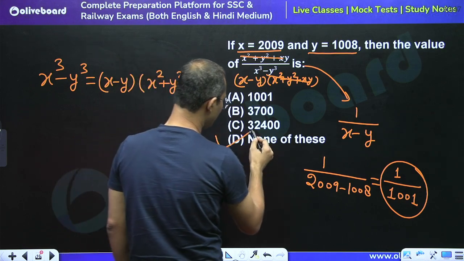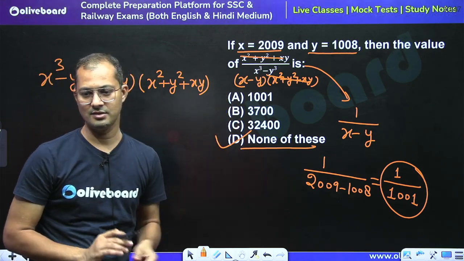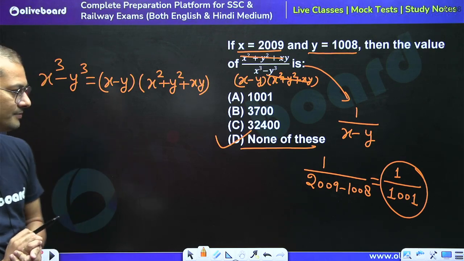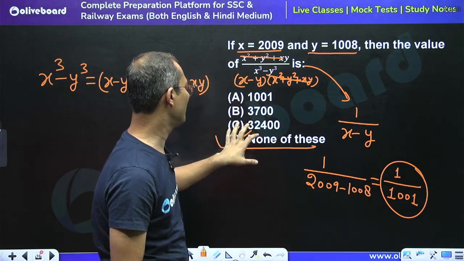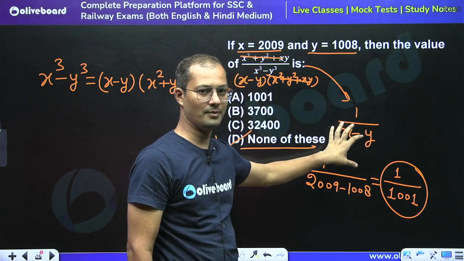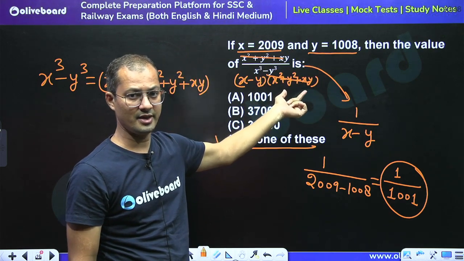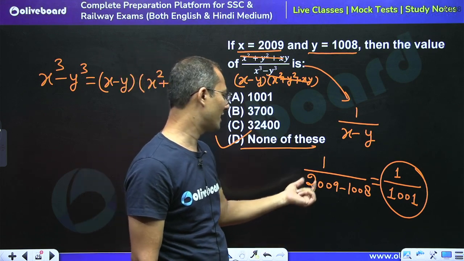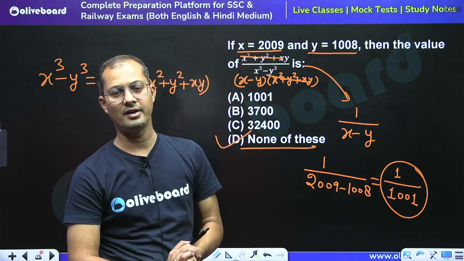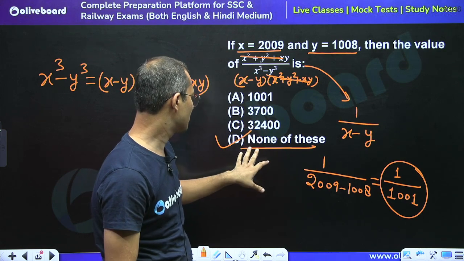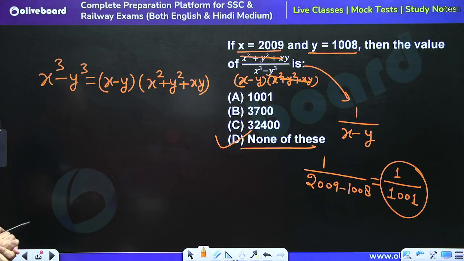So D part is the right answer. D, Daredevil, is the right answer. There is no confusion in this. Using the formula, we can directly say that the value of this is equal to 1 upon x minus y, and we know the values of x and y, which are already given in the question. Putting the values, the expression would be equal to 1 upon 1001, so we are going to mark D part.